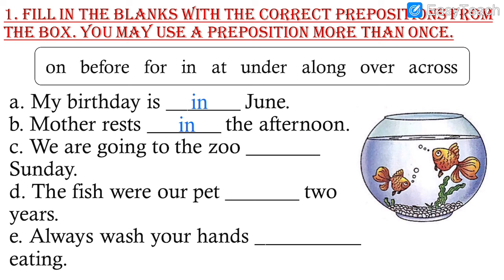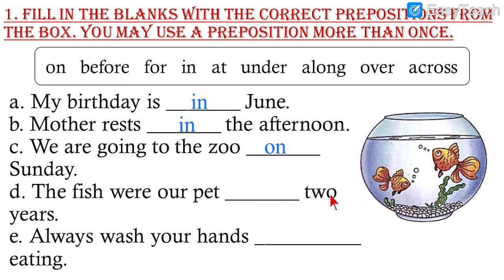Number 3. We are going to the zoo dash Sunday. So from these prepositions, when you are describing the day, you write on Sunday, or on Monday, on Wednesday. So when you are describing the days, you write on Sunday.